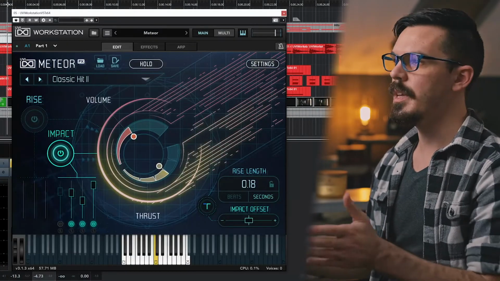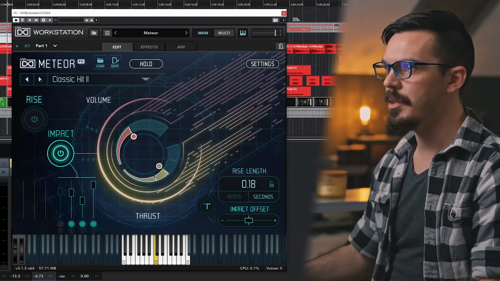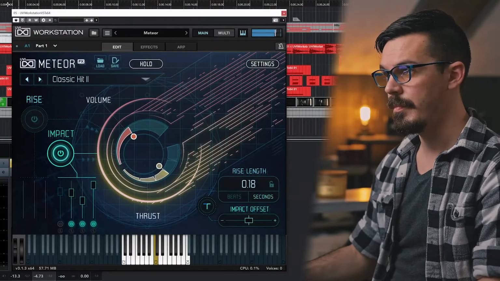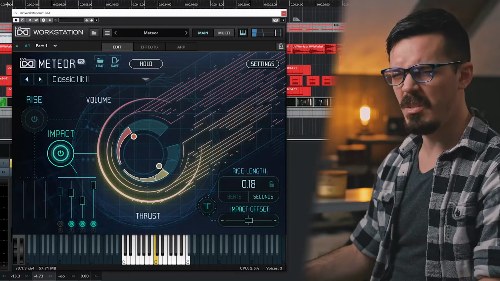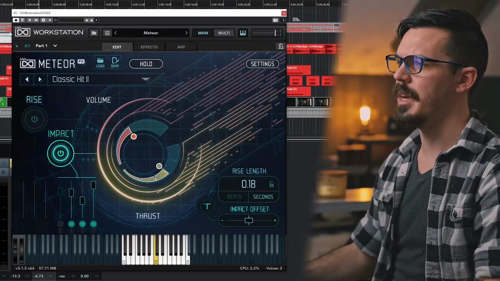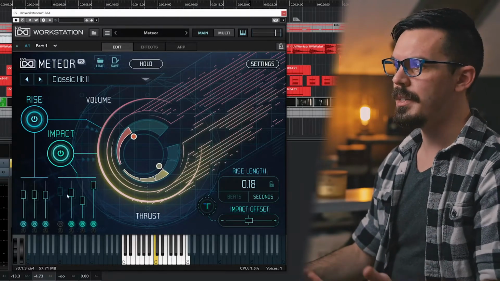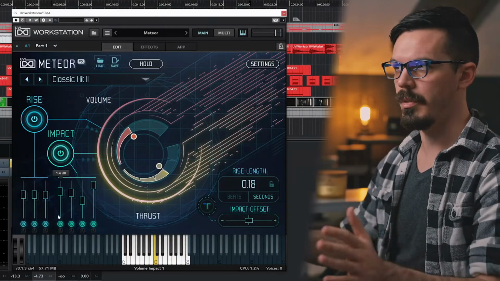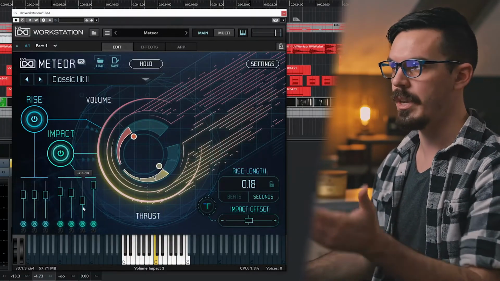In another instance of Meteor, I found this sound called Classic Hit 2, which sounds like this. Just sounds like a huge industrial warehouse slam. With Meteor, you have a rise and an impact, and you get full control over all of these elements. You can even go in and change out the sounds if you like.